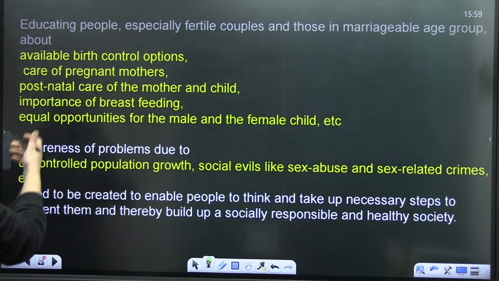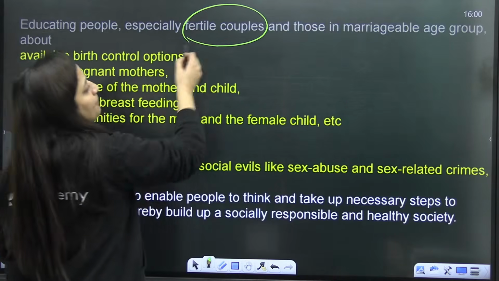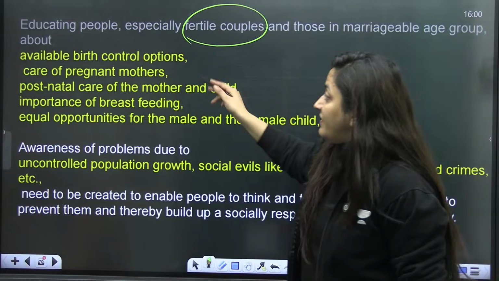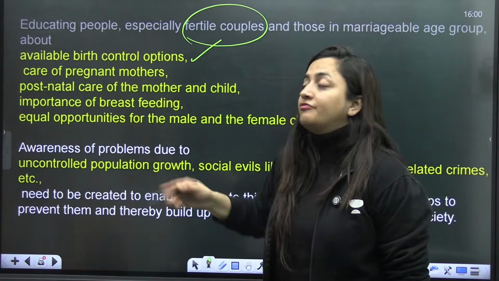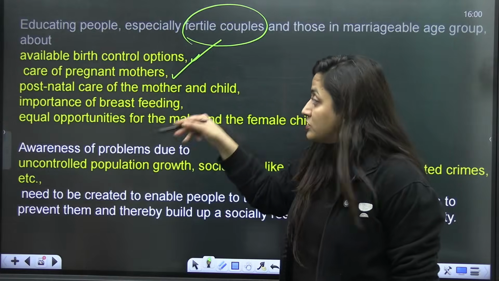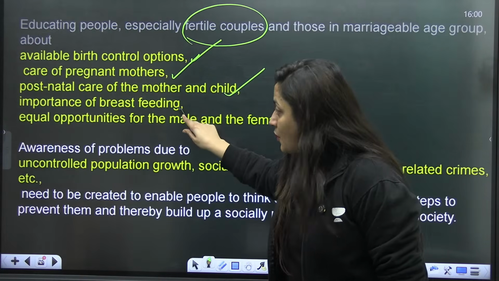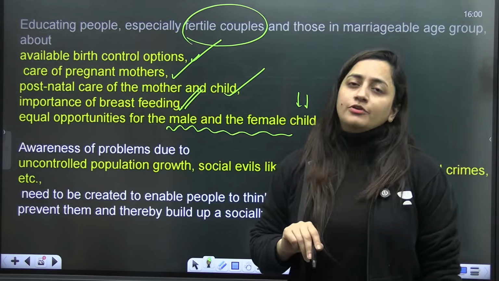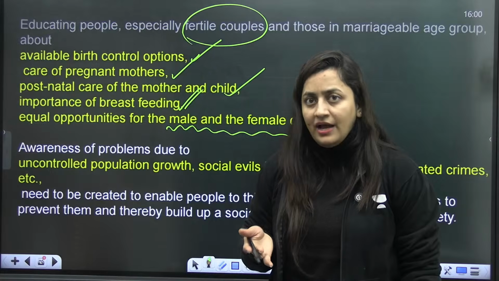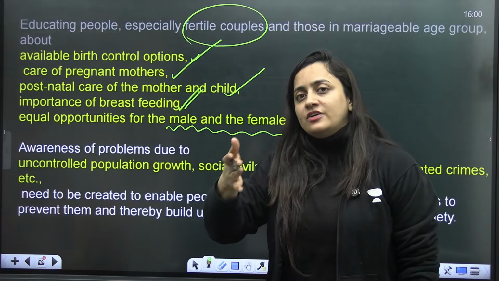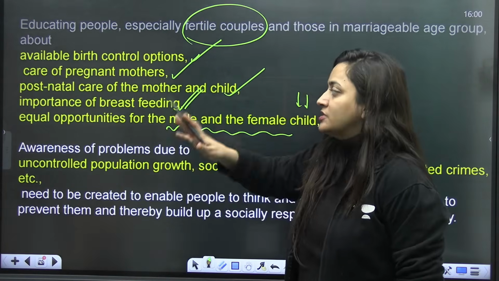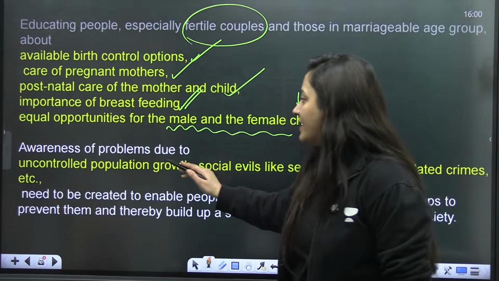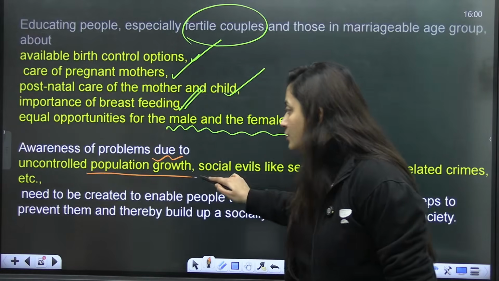So here you can see, educating people, especially the fertile couples and those in the marriageable age, about the available birth control options, about the care of pregnant mothers, even as I said, postnatal care of the mother and child, the importance of breastfeeding, and that there should be equal opportunities for the male and the female child. The Reproductive and Child Health care program, RCH, also covers all of that. Is that clear?